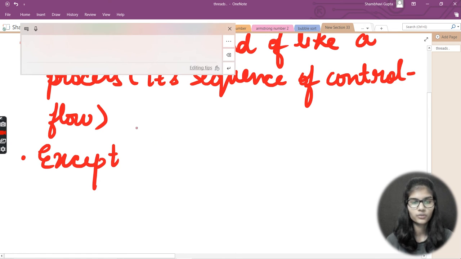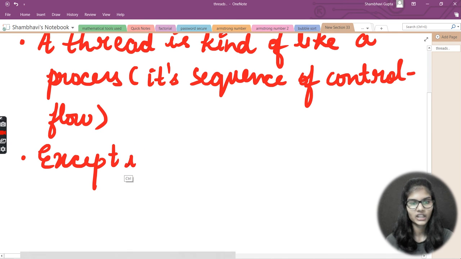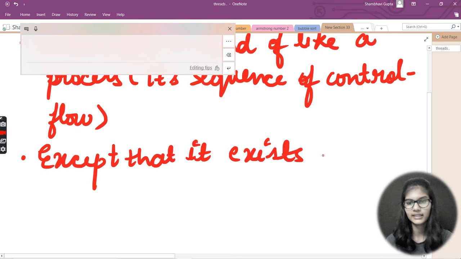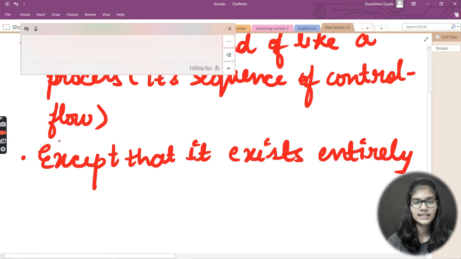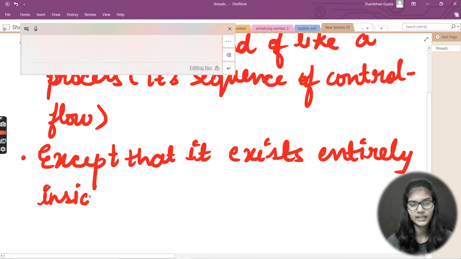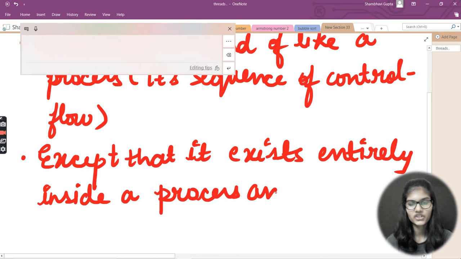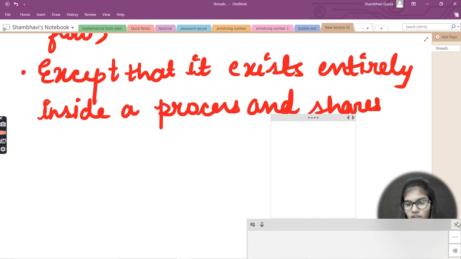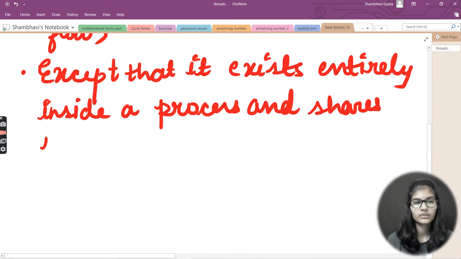Just have a note of this in your notebooks as well. So except that it exists entirely inside a process and shares resources. Let me come down here and write on that, but before that let me close this out. Okay, and shares resources.